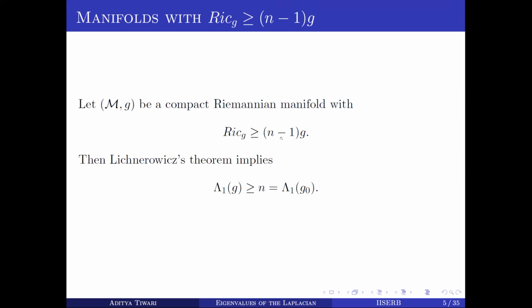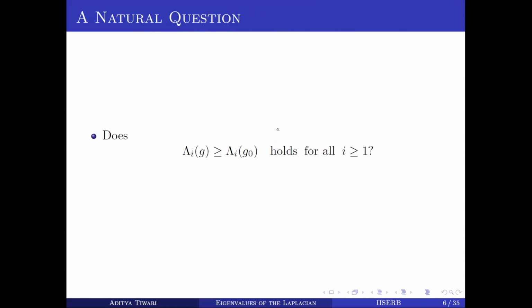The Lichnerowicz theorem compares the first eigenvalue of any compact Riemannian n-manifold with the first eigenvalue of the unit sphere. A very natural question which arises from here is: do we have that λ_i(g) is greater than or equal to λ_i(g_0) for all i greater than or equal to 1, if we take any compact Riemannian n-manifold? This is the question.